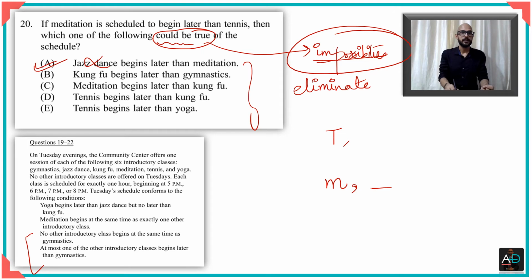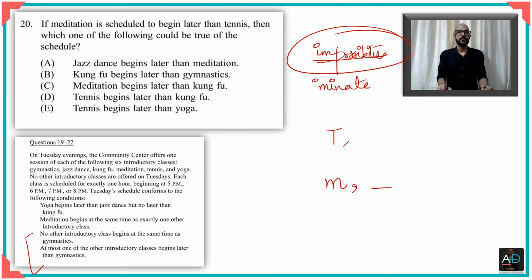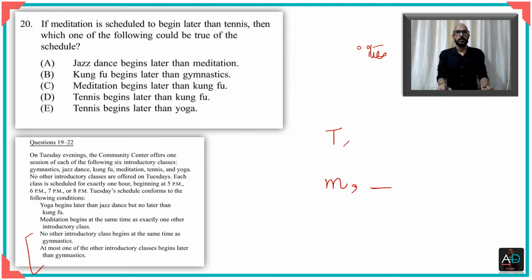We go to option B. Does it turn out to be possible? If it is possible, then it's the answer. If not, we eliminate, and so on. Alright, so what we'll do now is we'll go option by option and try to see if these are impossible. Also, in this timing that I have kept here between tennis and meditation, it does not